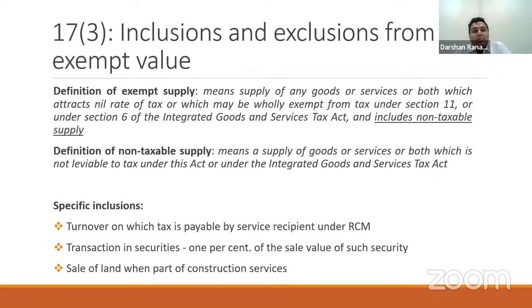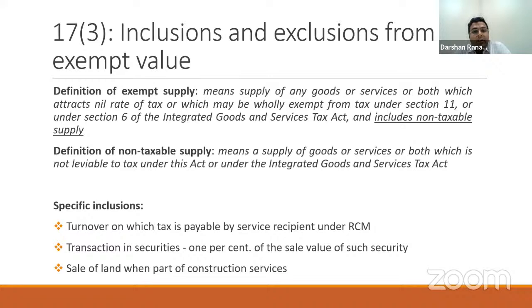Plus, you should also take any non-taxable supplies which you have made. Non-taxable supplies mean those goods or services on which GST is not leviable. So, for example, liquor may be a non-taxable supply. This is the first primary inclusion in your exempt value.